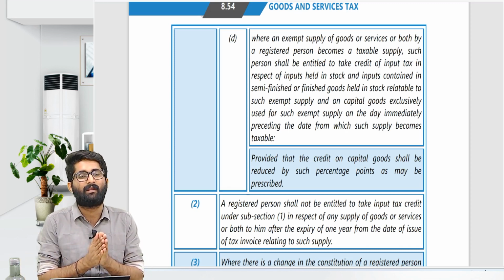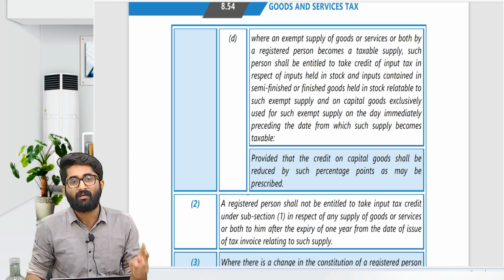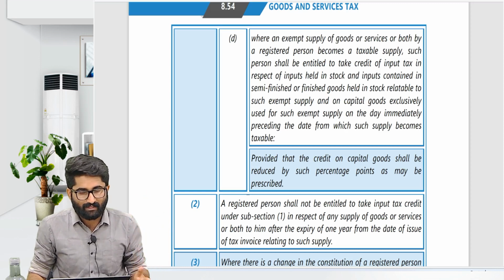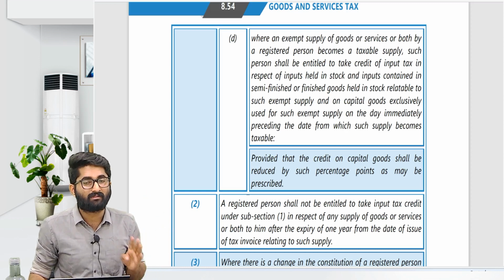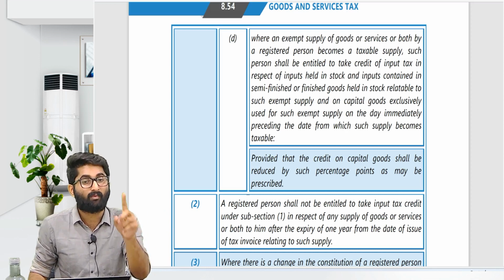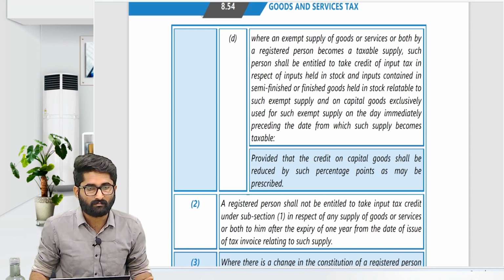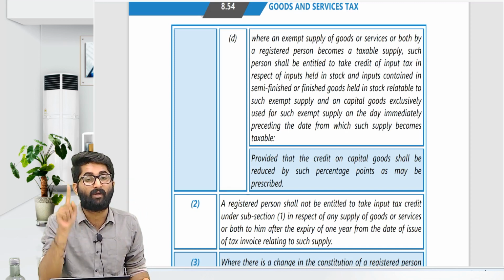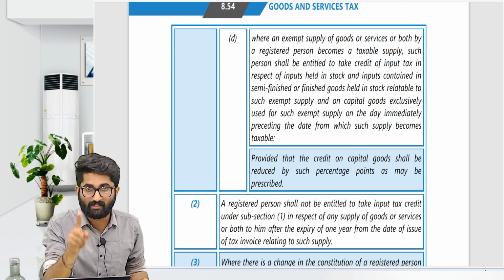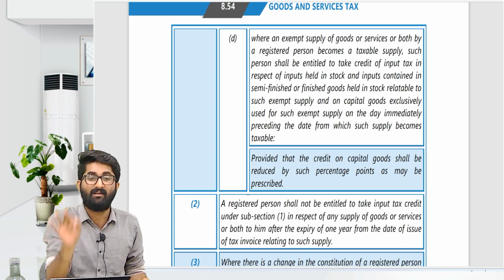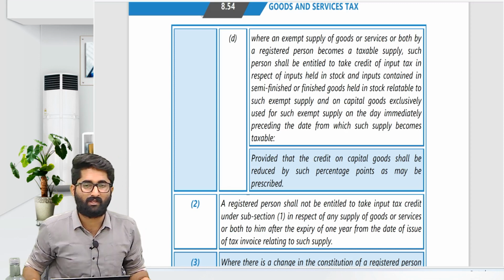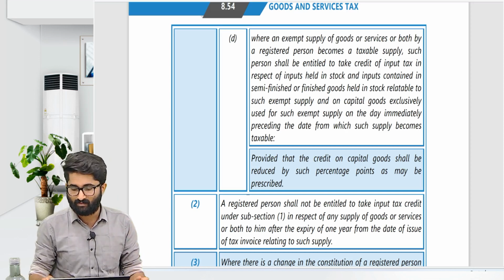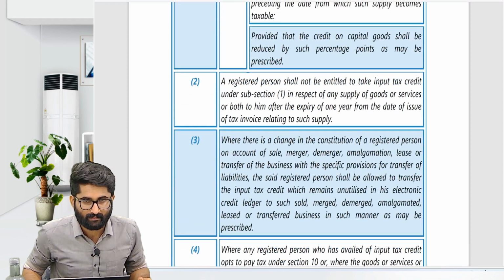So we are done with section number 18 subsection 1 clause D, but remember, in section number 18 1A, B, C, D, I will get the ITC on input goods held in stock, semi-finished goods and finished goods, provided I should have the invoice. For all these goods, I should have the invoice. Number 2, important one is that age of that invoice must not be more than 1 year. That means 1 year should not have been expired from the date of invoice. In that case, I will get the ITC given in section number 18 subsection 2. I hope this makes sense.